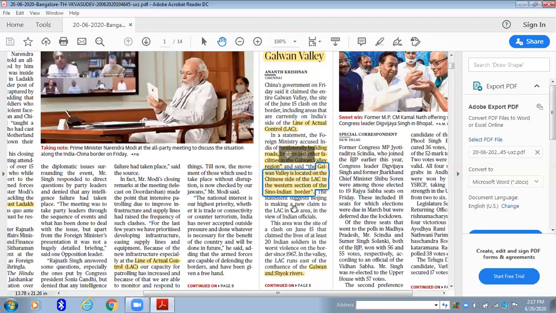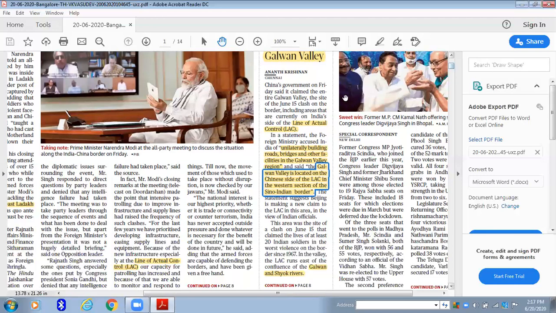Now coming to making a new claim, or an area as the site of clash, these are general terms. Now look out for any important rivers mentioned. They mention the Shyok river. So immediately Google where this Shyok river lies. It is a tributary of the Indus river. So where exactly does the Indus pass, where exactly does Shyok join the Indus, and what is the relation between the Galwan river and the Shyok river? This is how you should go through your maps. All right, hope this is clear.